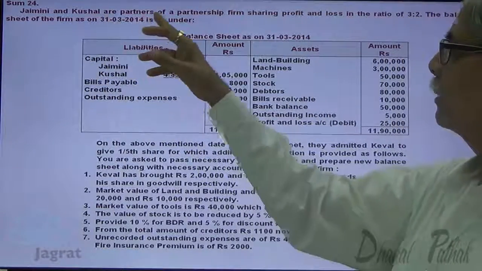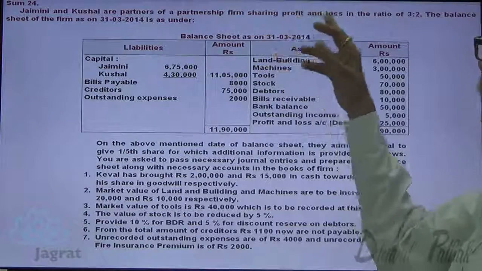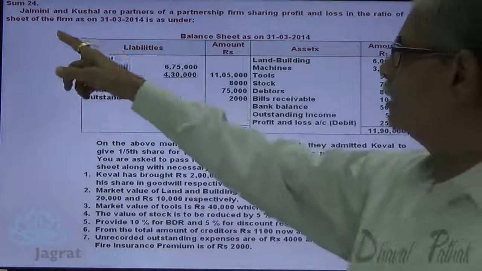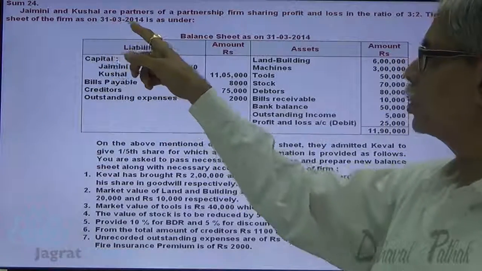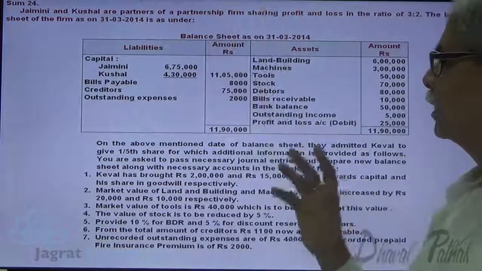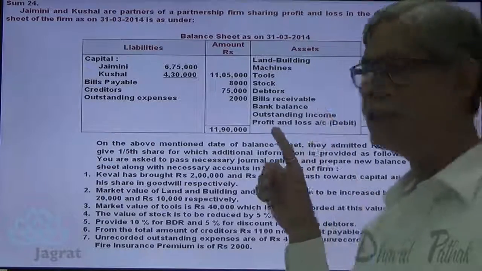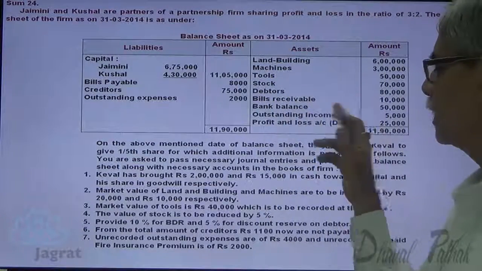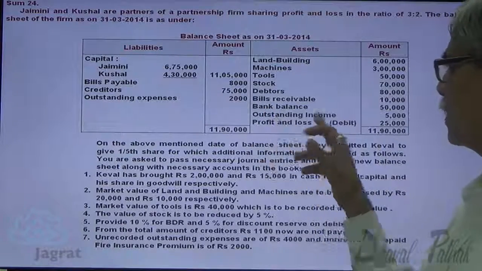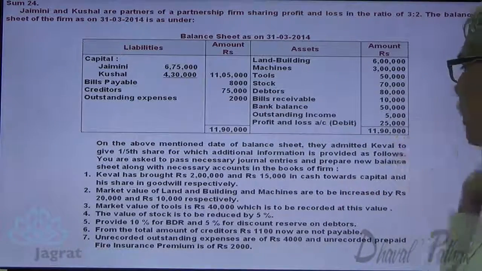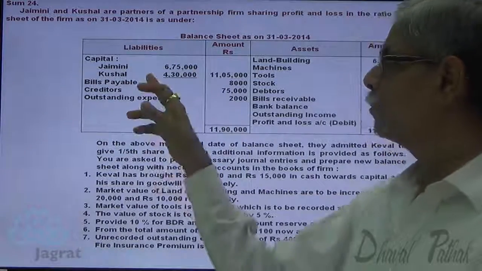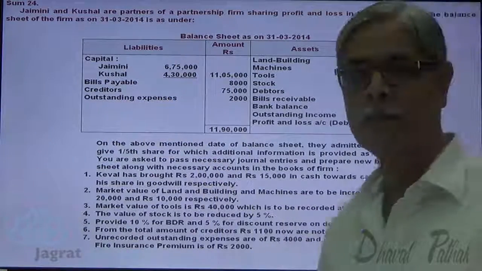Jaimini and Kaushal are partners of a partnership firm sharing profits and losses in the ratio of 3:2. The balance sheet of the firm as on 31st October 2014 is as under. On asset side, you are given land and building, machine, tools, stock, debtors, bills receivable, bank balance, outstanding income, profit and loss account debit balance 25,000. Capital Jaimini Kaushal, bills payable, creditors, outstanding expenses.